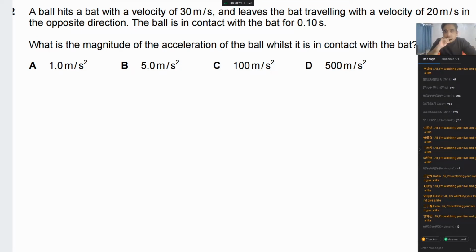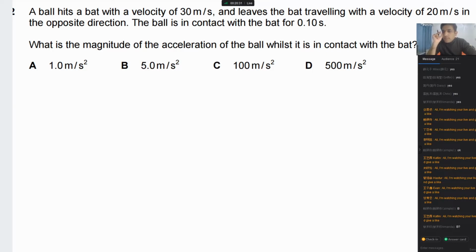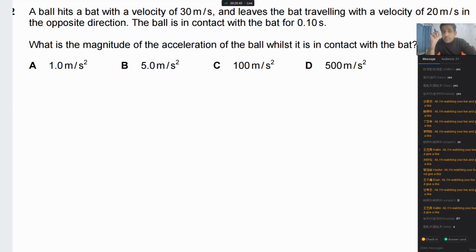Answer is B. Try again. Simple. Try again, I think. Okay, try again. I will check the answer, but I think this is not the answer. You are missing something. You are making a very common mistake. Amanda also B. Amanda, please check again. You are making one common mistake. Most of the students make that mistake. Chris, no, A is not the answer.